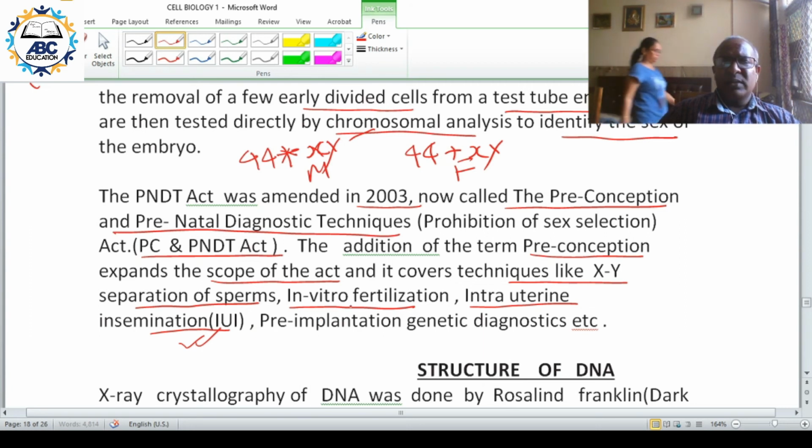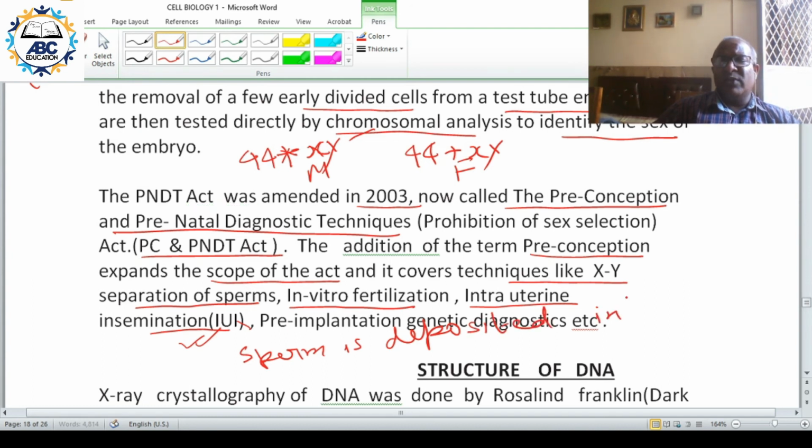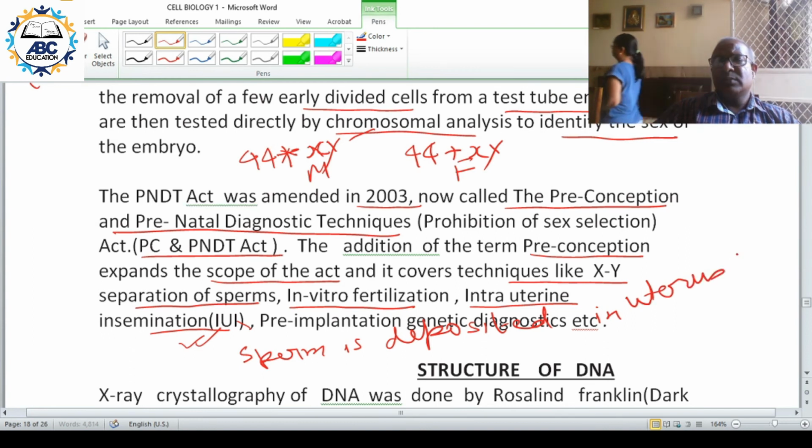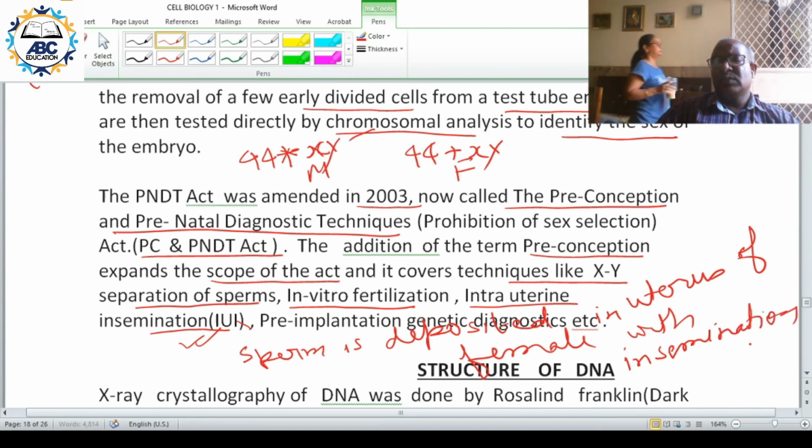In IUI, sperm is deposited in the uterus of the female with an insemination gun. This has been used in animal husbandry, so that can also be repeated in humans.